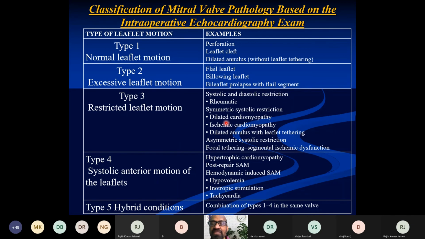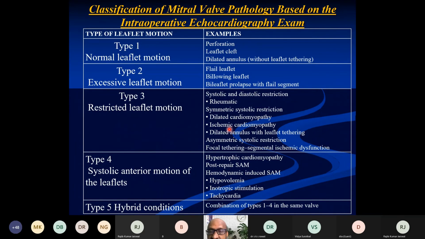Restricted leaf motion can be seen in rheumatic heart disease and in ischemic heart disease. In rheumatic heart disease, the restriction is both during systole and diastole, whereas in ischemic heart disease, the restriction is restricted to the systolic phase of the cardiac cycle. Currently, some authors have included type 4 and type 5 mitral valve regurgitation mechanisms. But for all practical purposes, as long as we remember type 1, type 2, and type 3, it is sufficient.